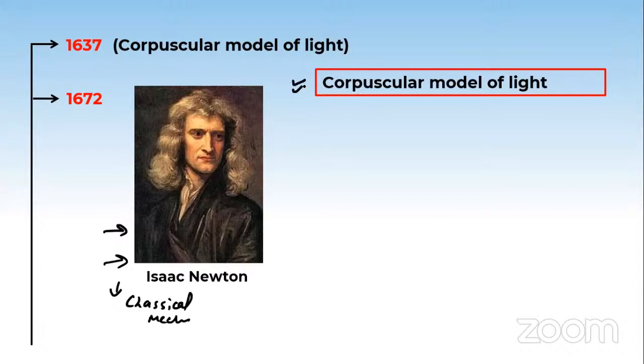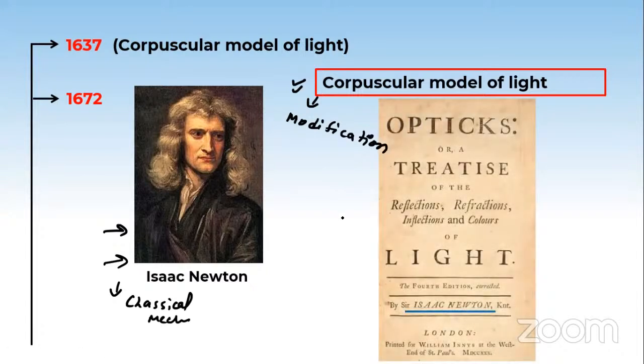This is the corpuscular model of light. In 1637, after the discovery of the corpuscular model of light by Descartes, in 1672 came Isaac Newton. He also explained the corpuscular model of light, but he modified it somewhat more. He did some modification in this model of light, and he also gave a paper of his research on this topic of optics.